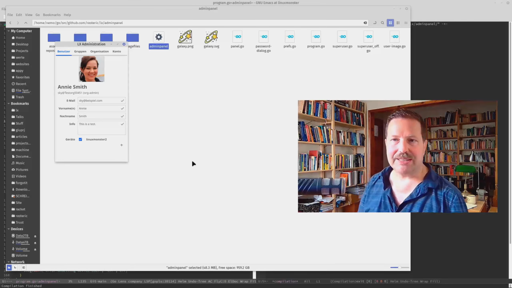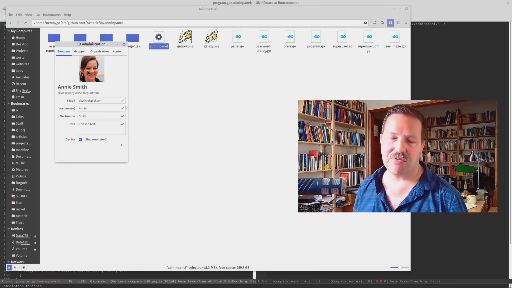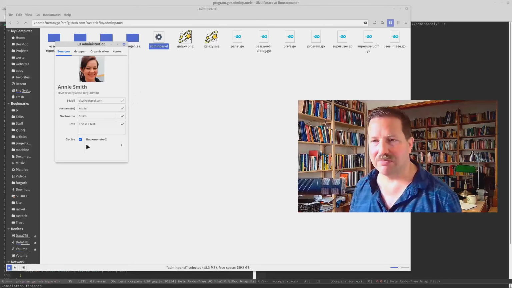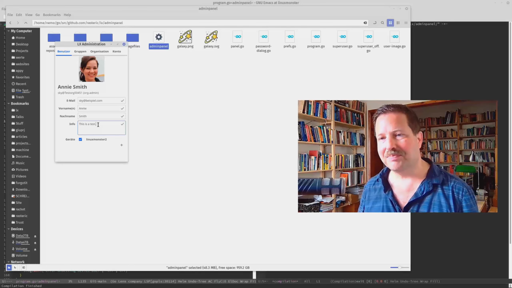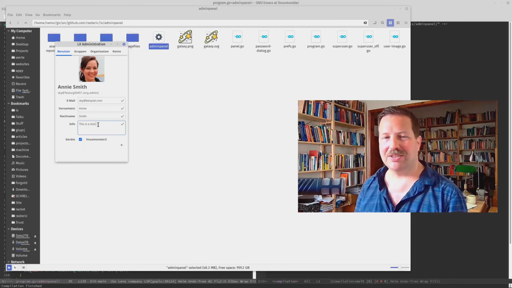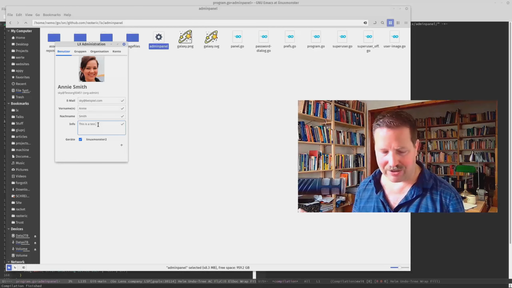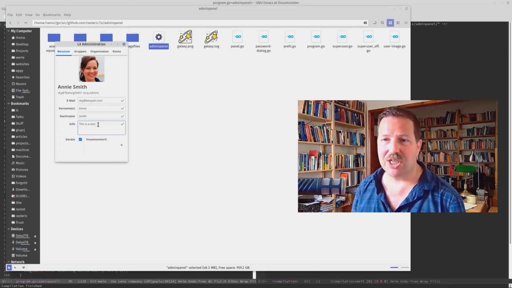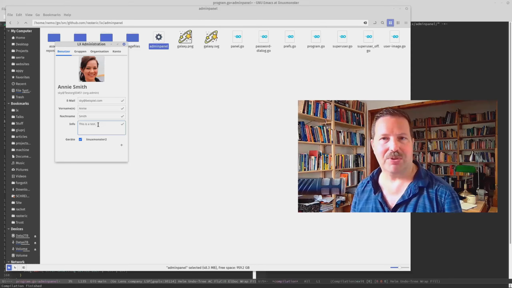So this is a test user. The image is randomly generated. The name is randomly generated. Everything is random here. And the idea is that if you start the app, you will be assigned such a user. It's just some random profile, and you can use it right away. And that's, in my opinion, really the cool thing about this. It should be as easy and immediate to use as possible.